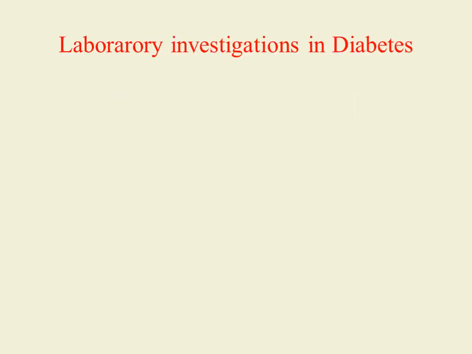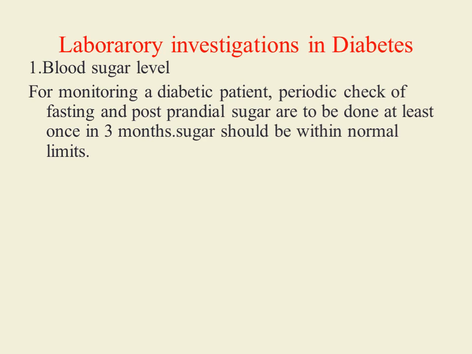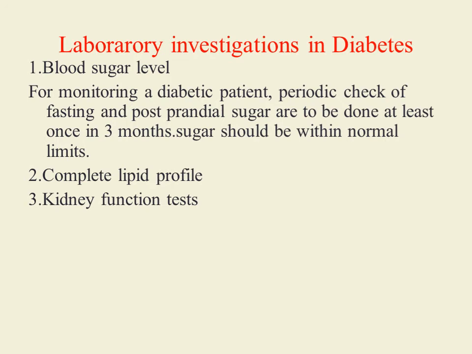Now we'll discuss laboratory investigations for diabetes mellitus. Most commonly required investigation is estimation of blood sugar level or blood glucose value. For monitoring a diabetic patient, periodic check of fasting and postprandial sugar is necessary, and it should be done once in 3 months. Second important investigation is lipid profile. In diabetes mellitus, there is derangement of lipid values, so lipid investigation is done to assess the progress of diabetes mellitus. As there may be involvement of kidney, to assess the kidney functions, 2 tests are commonly done: blood urea and serum creatinine.